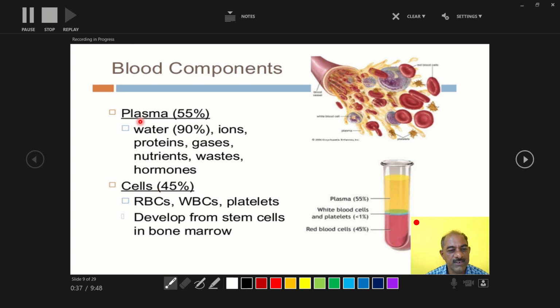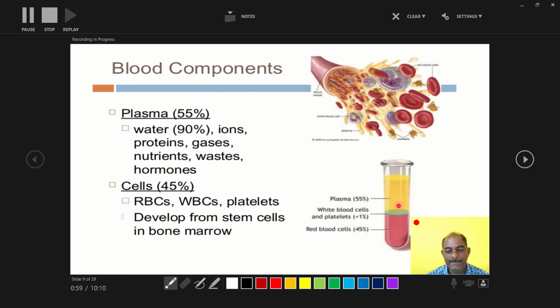The plasma is straw colored, yellow or slightly yellowish in color, and makes up 55% of the blood. So that is the plasma, and the remainder is the blood cells: white blood cells, platelets and red blood cells.